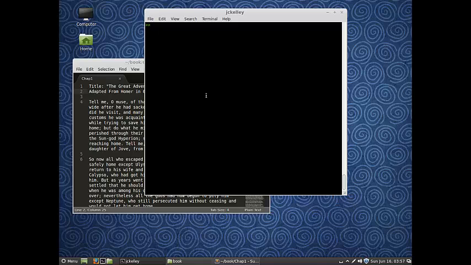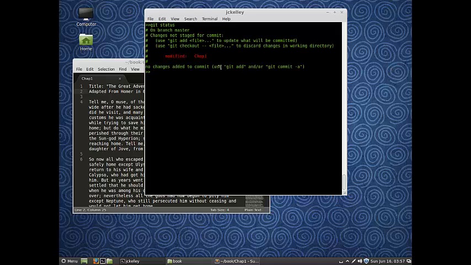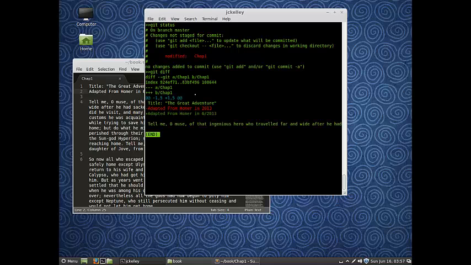All right, now let's go ahead and look at a real life example. Let's do a commit and then amend it. So first, let's just check out our repository here. Okay, we've got a modified chapter 1 file. Let's see what the difference is. What did I add? Okay, well, before I had adapted from Homer in 2013, and I just added the month. I did 6-2013. So now let's go ahead and add that, and let's commit it.